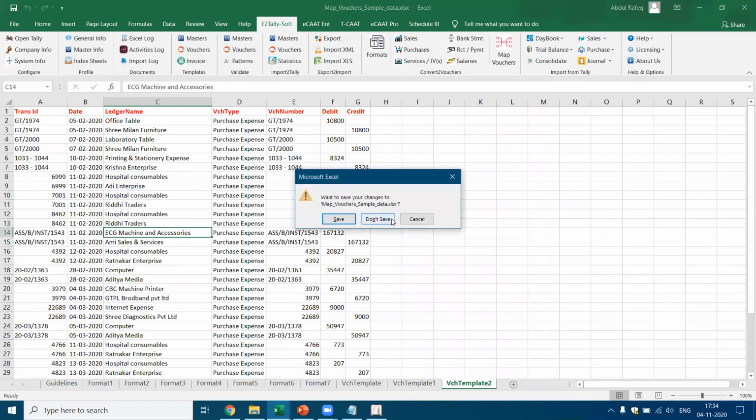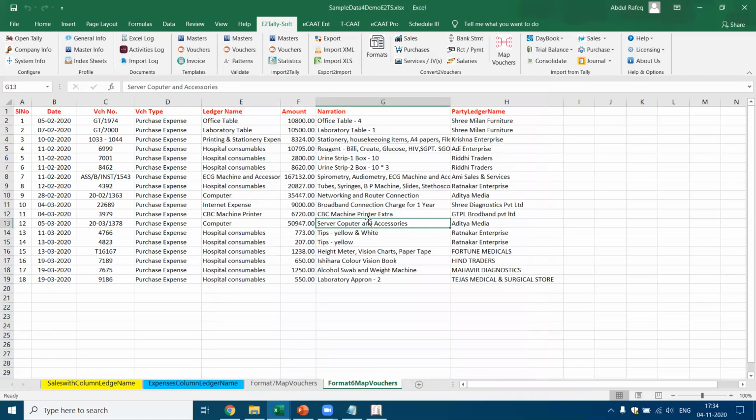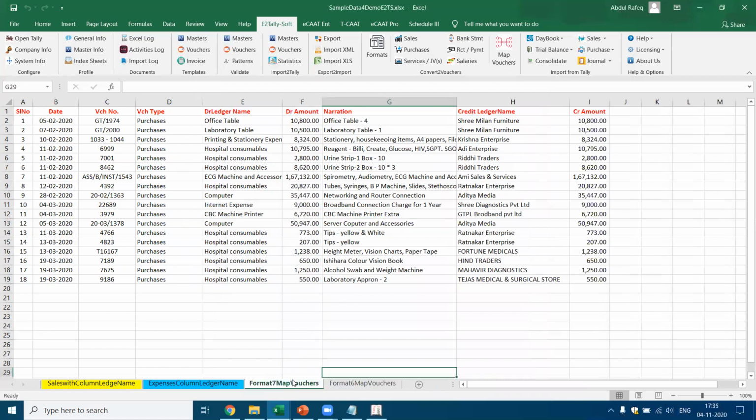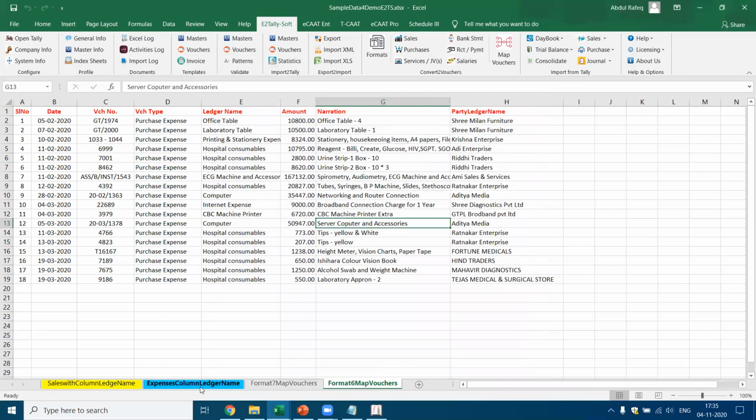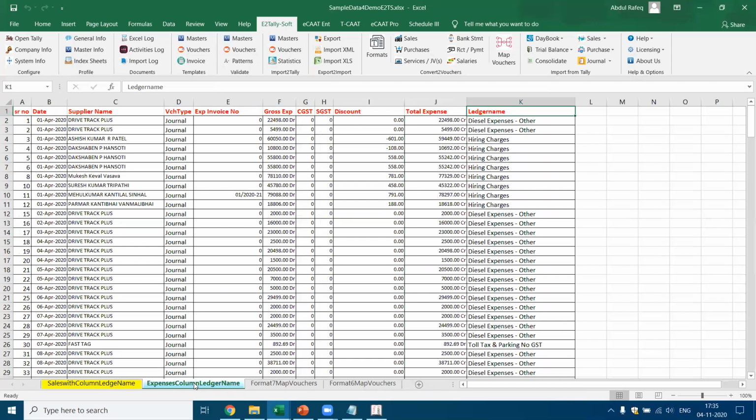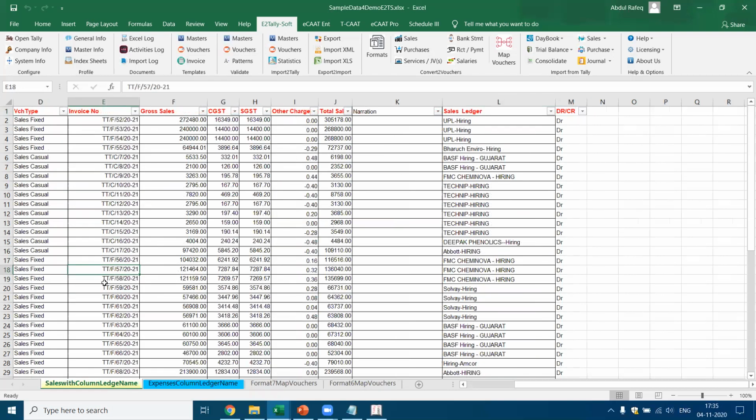Let's look at a few more interesting cases. We have already seen this. This is what I said is format 6 and format 7. Same. Now this is a little interesting. Now here, if you see, we had this ledger name. This is pertaining to journal. How can we do this transaction? Let's see how we can do this transaction. I'm going to pick up the sales first and then we come to the purchases. Now here, if you see, I've got the gross sales, CGST, SGST, other charges. Okay, and we have the total sales and the sales ledger is available here. I can do it through sales or I can do it through services or JVs. I'll select services or JVs.